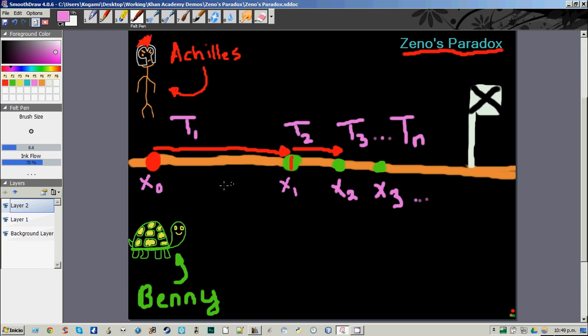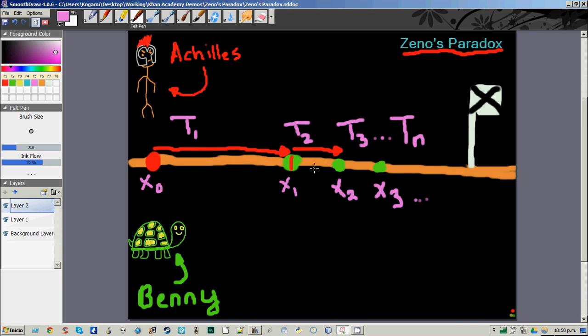And it's here that Zeno makes the argument that if you take an infinite sum of anything, it's going to equal an infinite number. He says, if you keep adding these t's together, no matter how small they are, because there's an infinite number of them, the total must either be infinite or arbitrarily large. And if that's the case, Achilles can never catch up to Benny because the amount of time required to catch him is infinite.